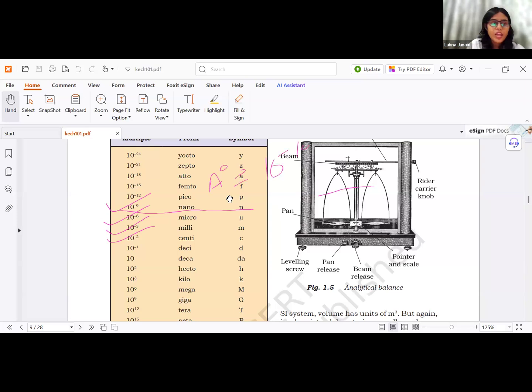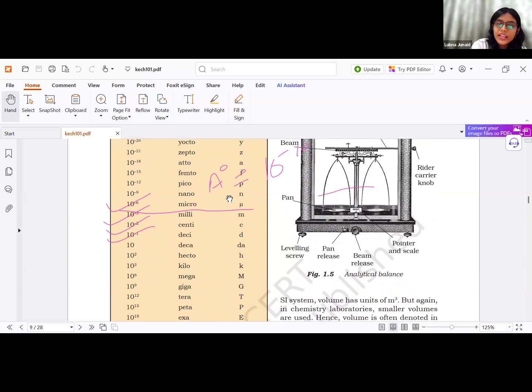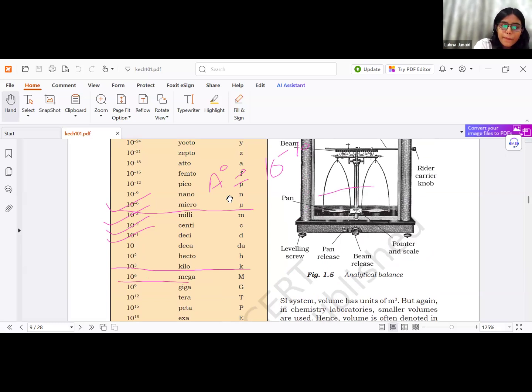Then we have giga, tera, zeta. Learn about kilo. Kilo is 10 raised to the power 3. You might already know this, and mega. These are some of the conversions that you must learn, because as you move forward in chemistry or in physics, these conversions are very common. Rather than seeing this table every time, if we learn it, it will be easy for us. Also in the exam, you won't be given this table, you have to do it by yourself.